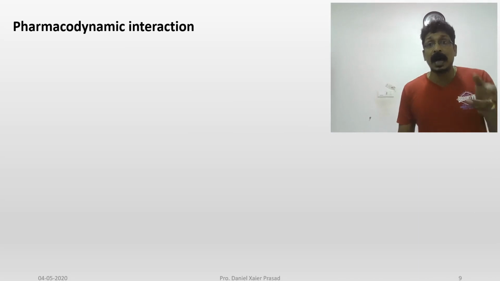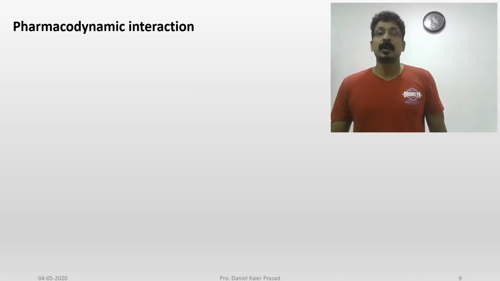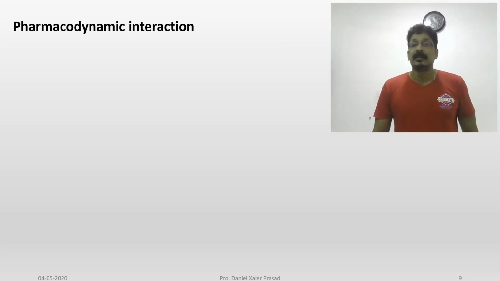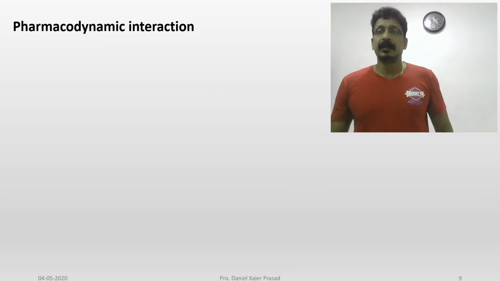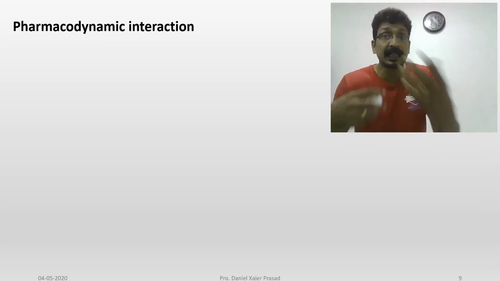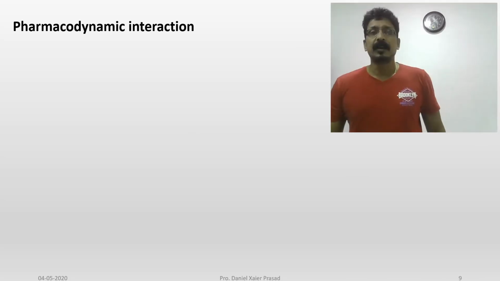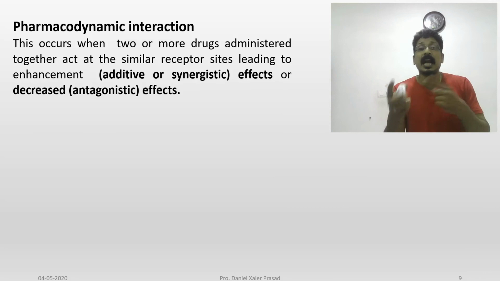How the action takes place at the site of the action? This is what you might have studied. So there also sometimes interaction takes place. Drugs will have interaction when they are combined, with drug-drug interaction and drug-herbal interaction also occurring. So what is that? This occurs when two or more drugs are administered together.